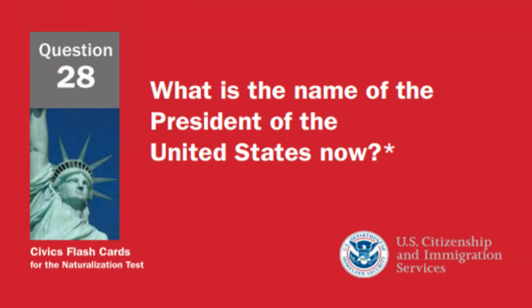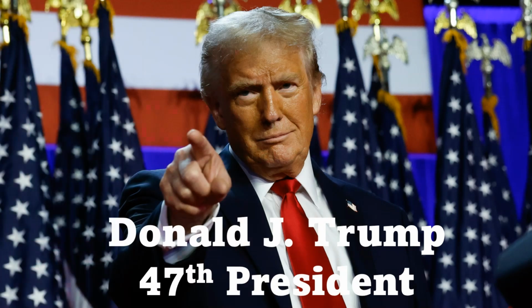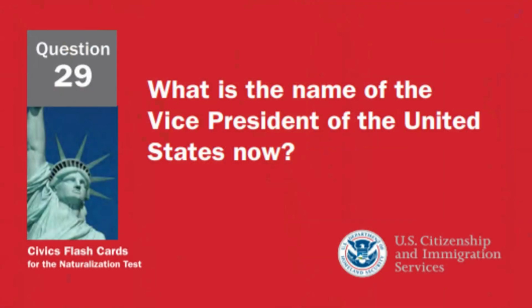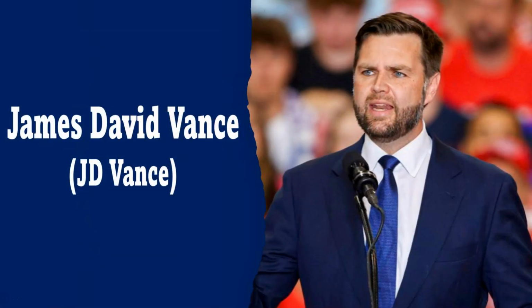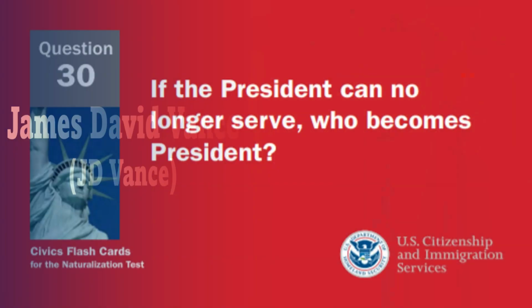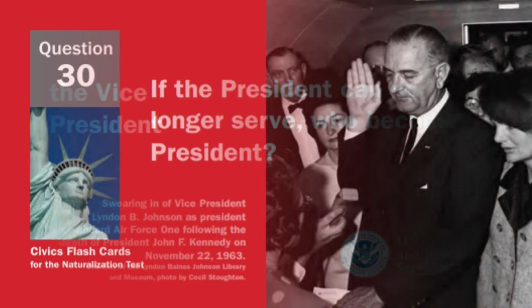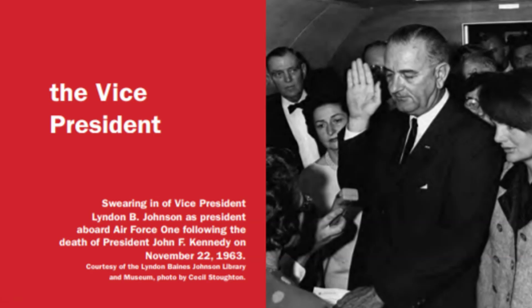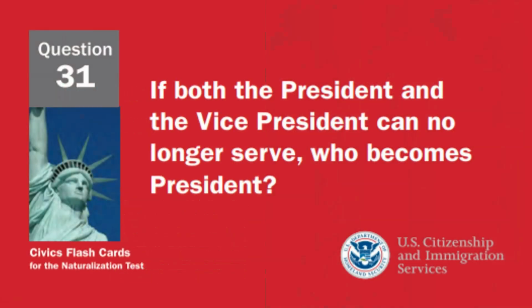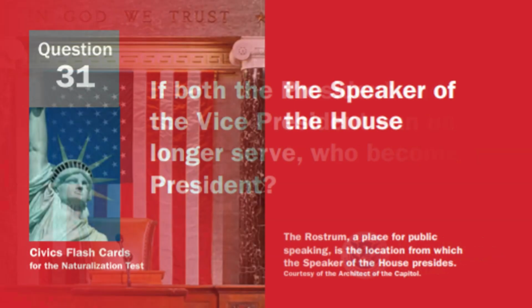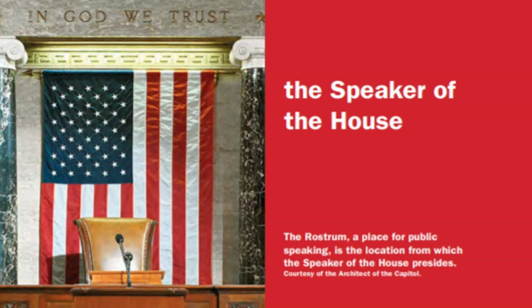What is the name of the President of the United States now? Donald Trump. What is the name of the Vice President of the United States now? James David Vance, also known as J.D. Vance. If the president can no longer serve, who becomes president? The vice president. If both the president and the vice president can no longer serve, who becomes president? The Speaker of the House.